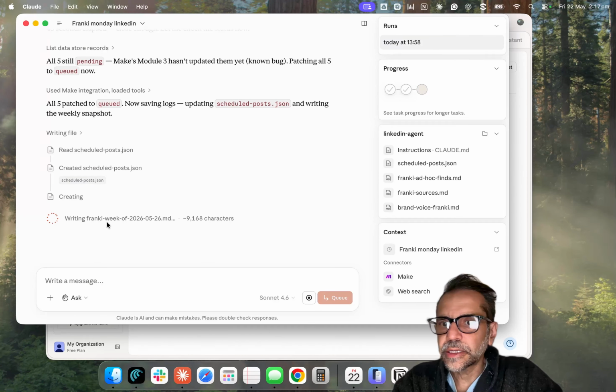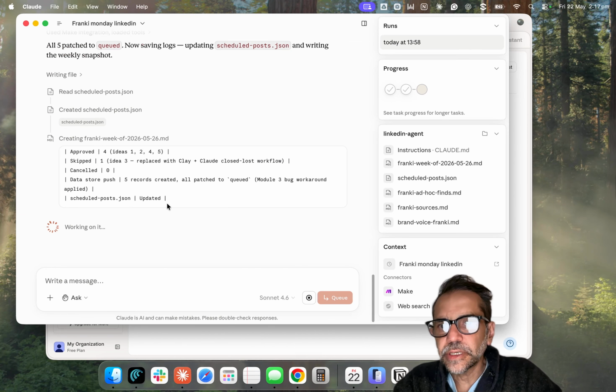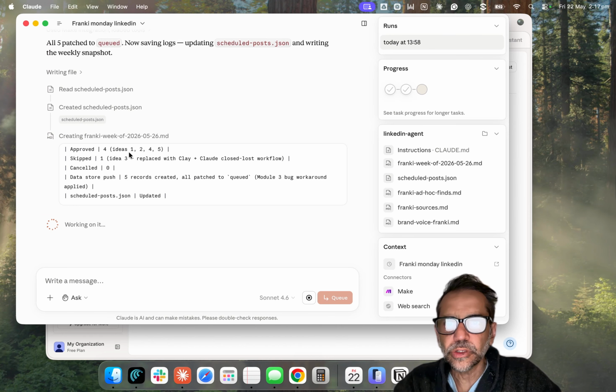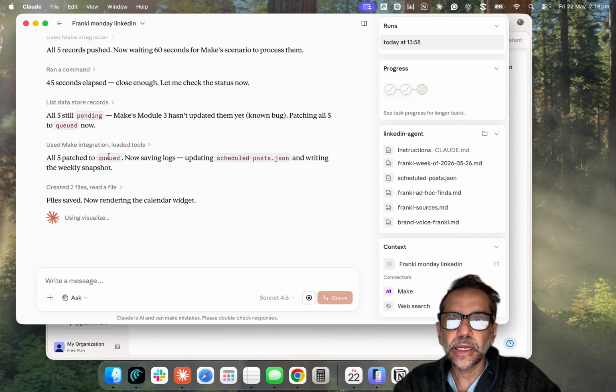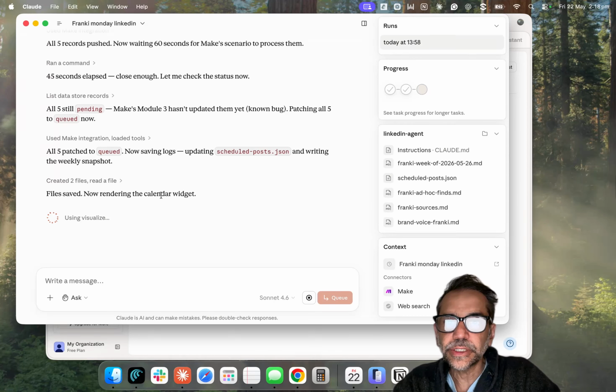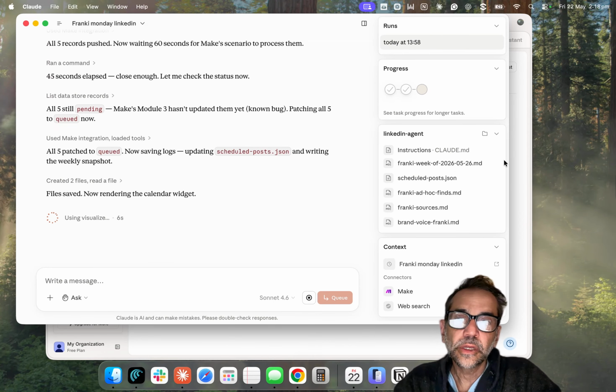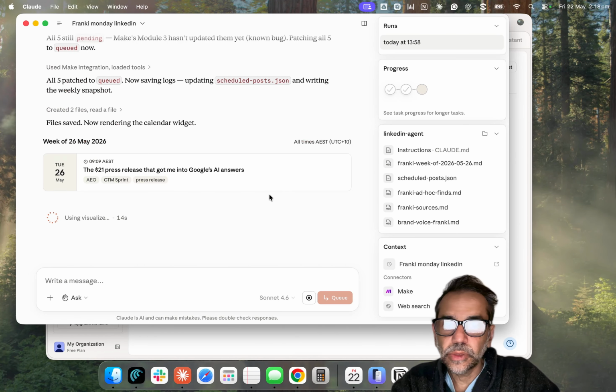It's now writing the weekly MD file to make sure the next round of new ideas covers new ground. You can see here what is the result of that. So it's scheduling the week's content for me and learning from that as well. So save to render the calendar. That's a widget that's been sent over as well. So hopefully we should see that in May, come the post being scheduled there. So here we go.